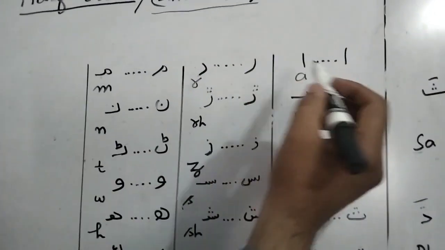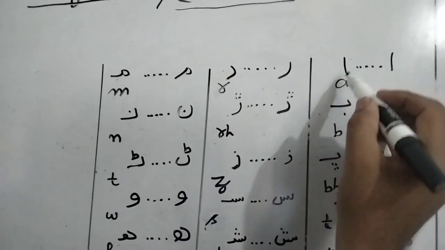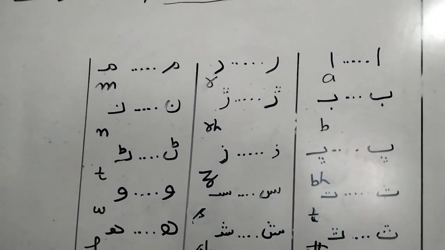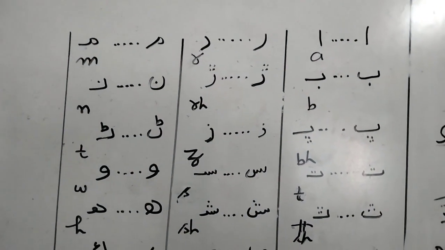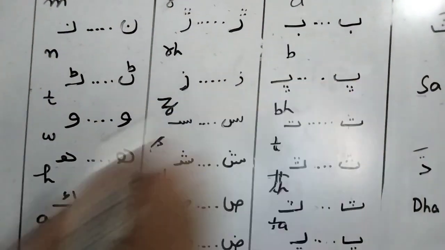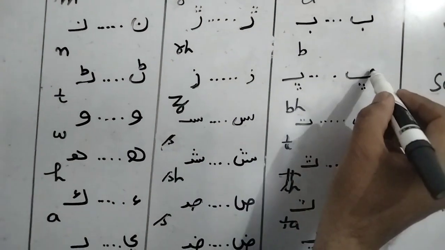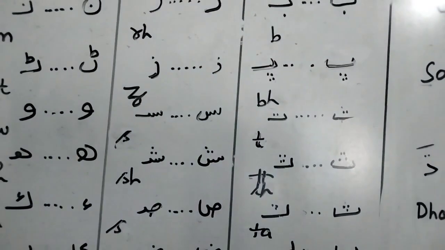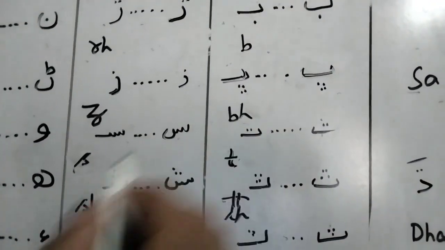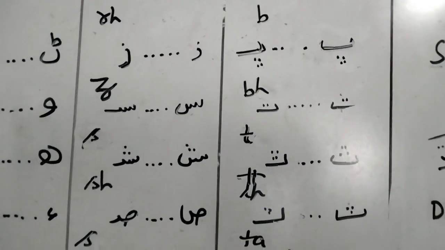See here. This is a full letter alif. This is a half letter. In English A is used. In B, bay, this is a half letter of the bay. In English we use B. This is a full letter and this is the half letter. Bay. In English BH is used. Small ABC is used. Okay.